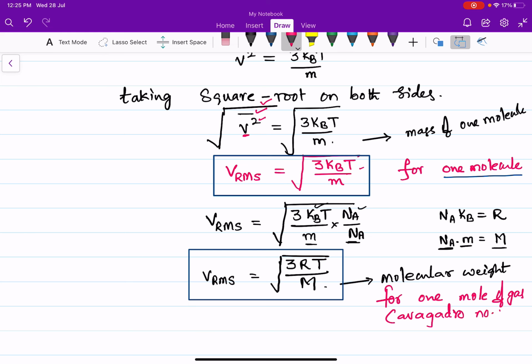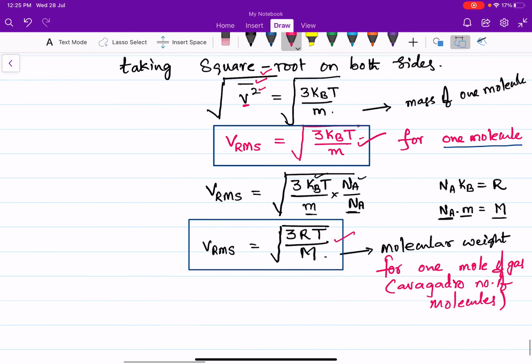Root 3 k_B T by m is for one molecule. Root 3RT by capital M, where capital M is nothing but molecular weight, is RMS velocity for 1 mole of gas, or for Avogadro number of molecules. Avogadro number is nothing but 6.023 into 10 to the power of 23.